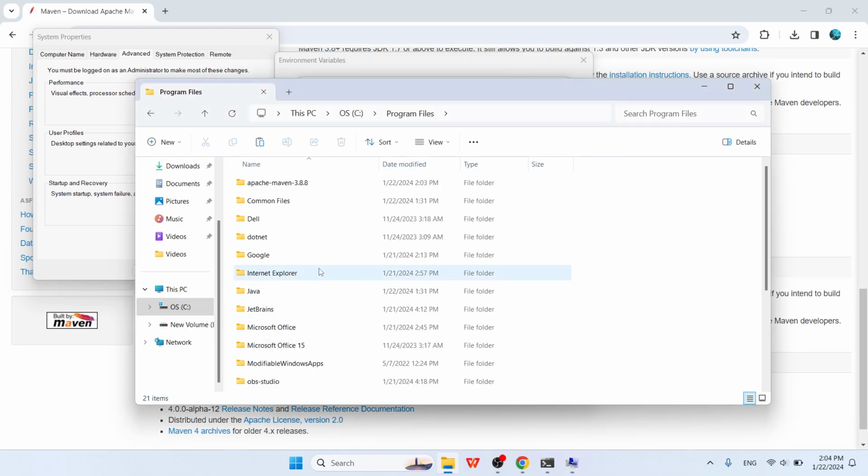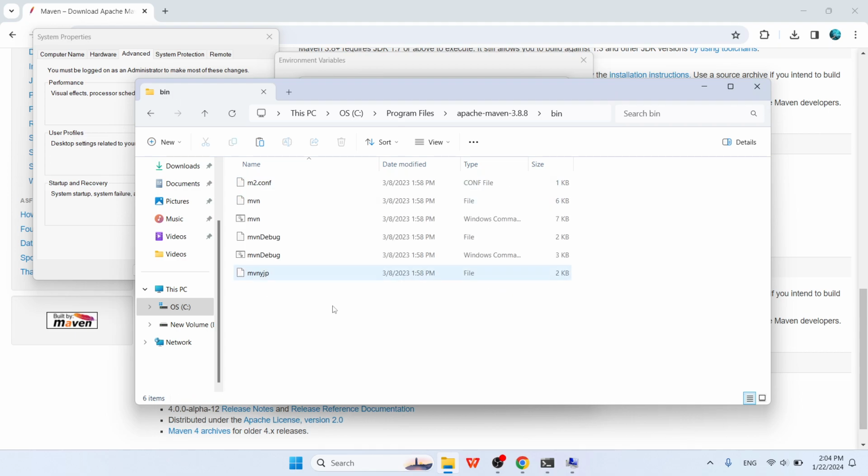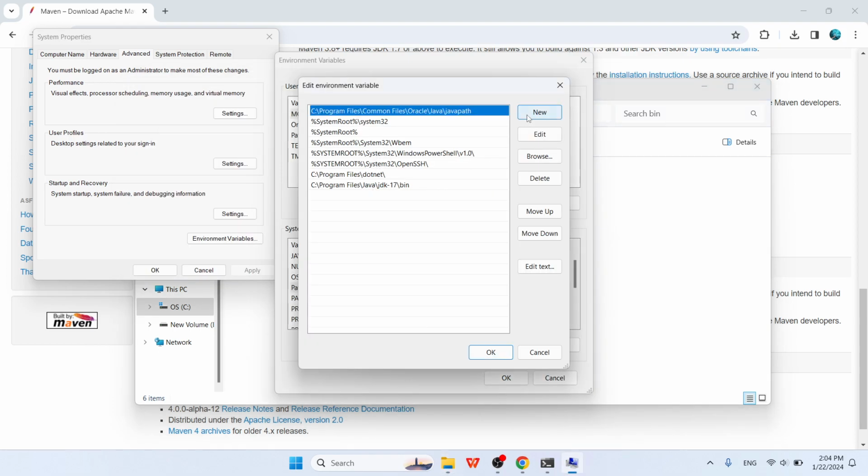Then we come back to the Apache Maven bin folder and copy the URL by Control C and paste it in here.